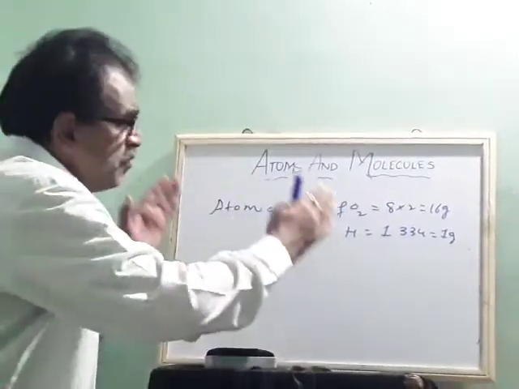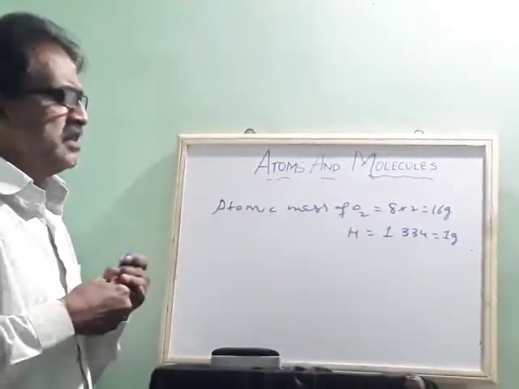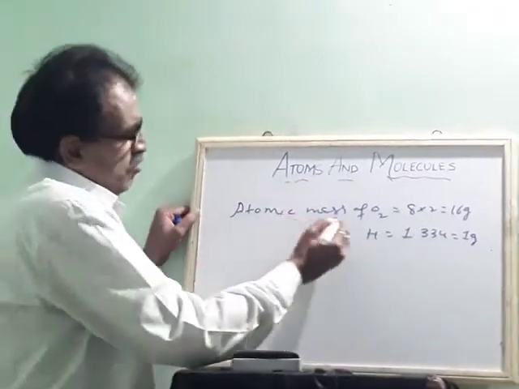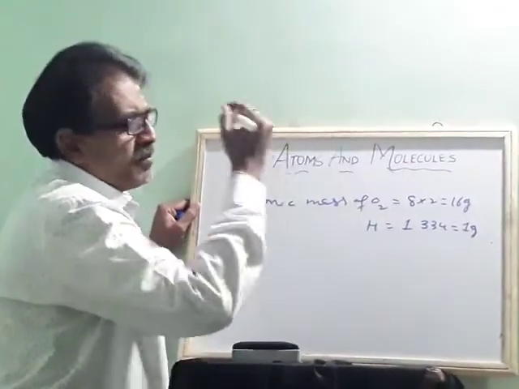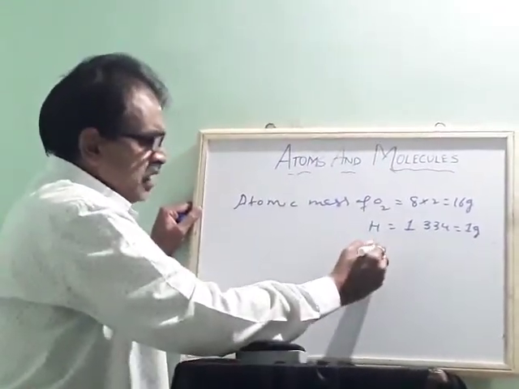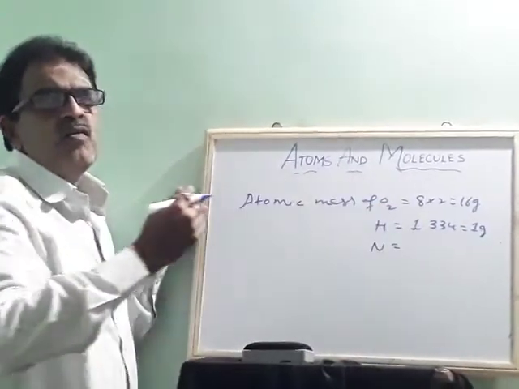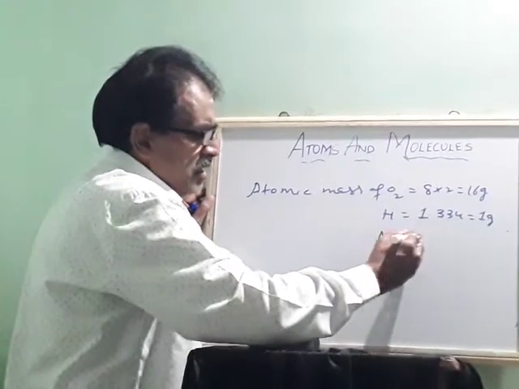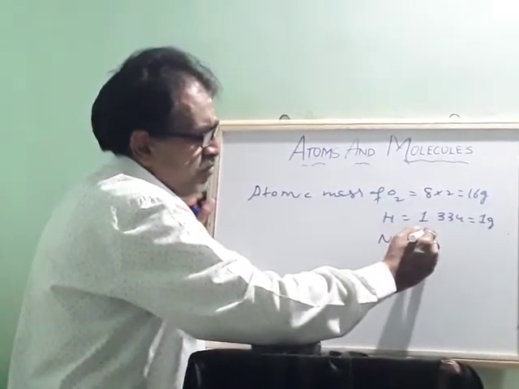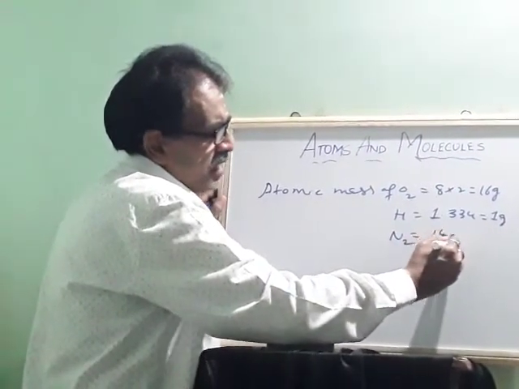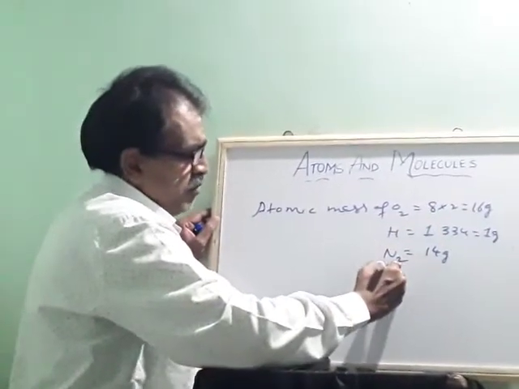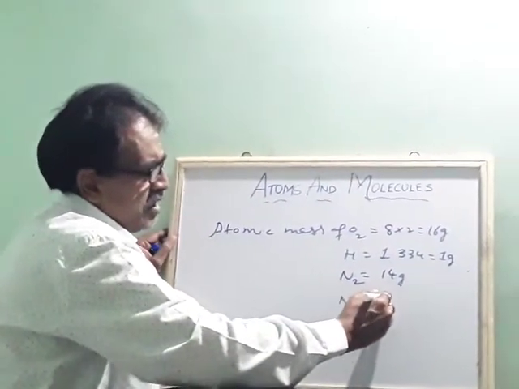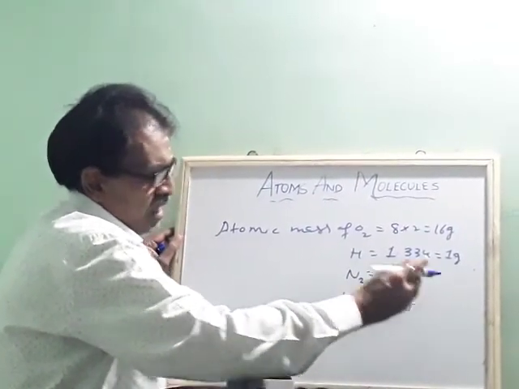Then what are the atomic masses of some elements? I told you the atomic mass of oxygen is 16, hydrogen is 1. Suppose you take nitrogen. We write N2, and it becomes 14 gram. Sodium is a single atom, its mass is 23 gram.